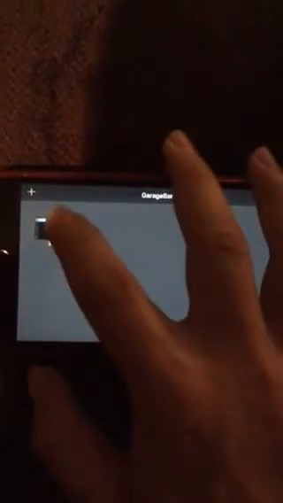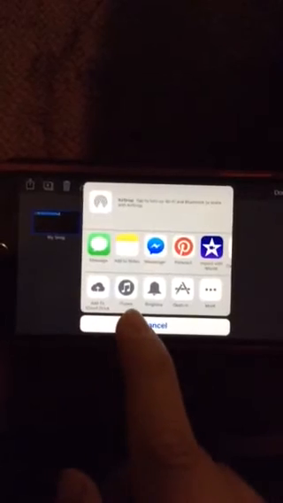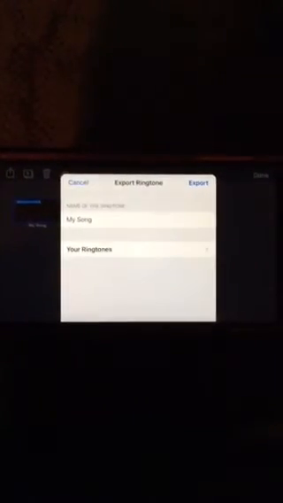Okay, and then you're going to click it. Then they give you options: iCloud, trash. But you're going to click here. Then you see here, add to iCloud Drive, iTunes, ringtone. That's where you're going to send it. And from there, you can rename the ringtone to whatever you want. And then it shows you your ringtones.